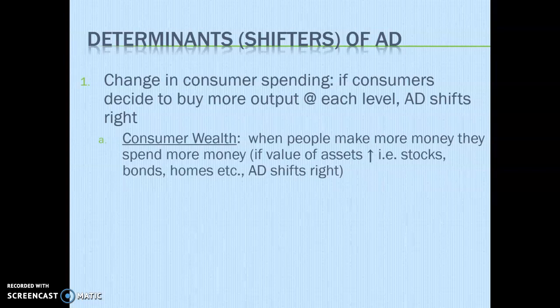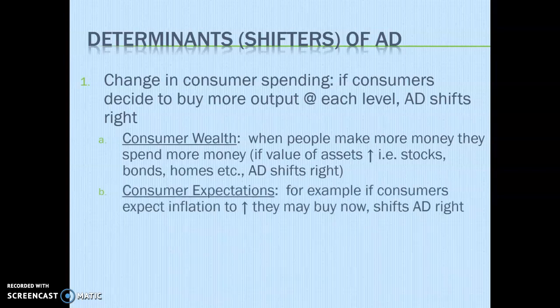Right now, the stock market is down, and home values, I haven't heard what's happening with home values, but there's a lot of fear of jobs in the future. So right now, consumers are making less. We're making less at my house because my husband is on furlough. He goes back to work later this week. So right now, I'd say that due to consumer wealth, aggregate demand is shifting left.